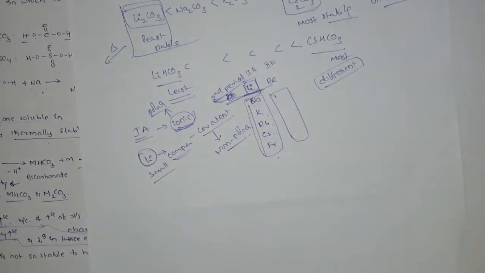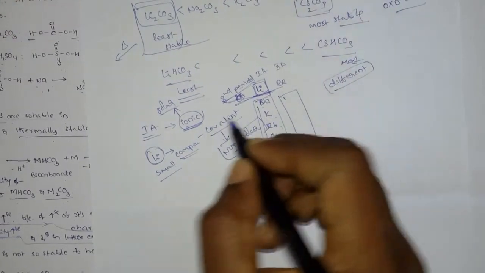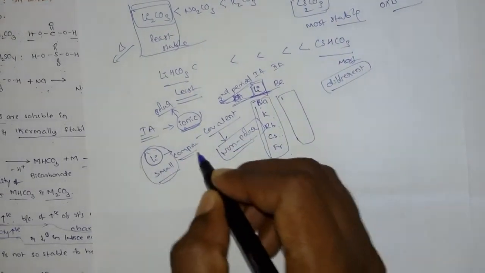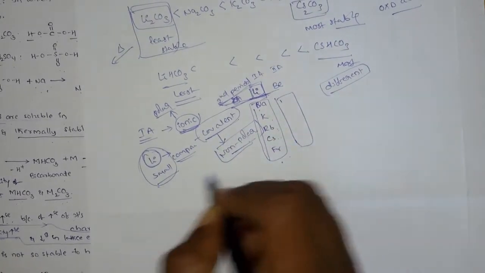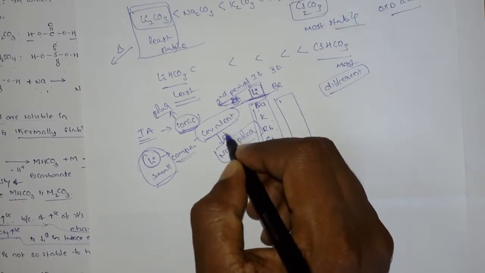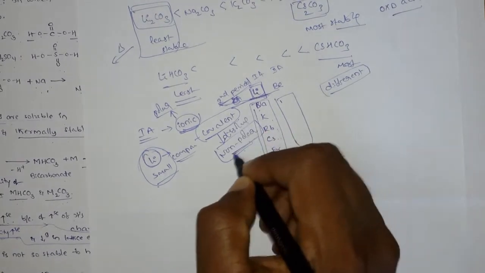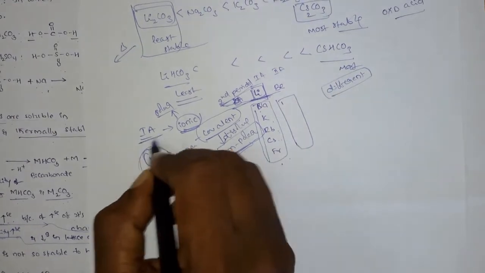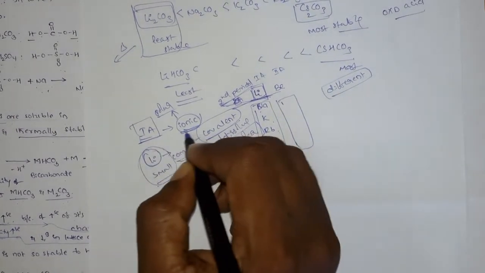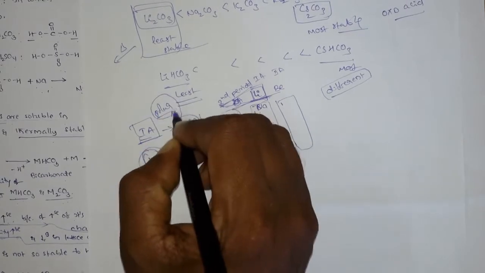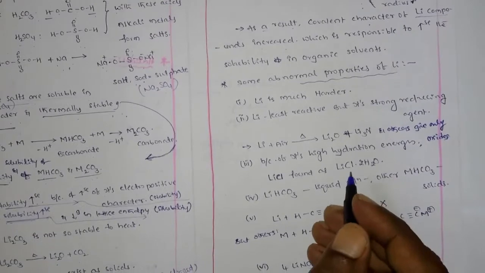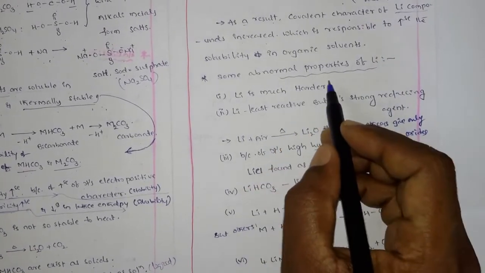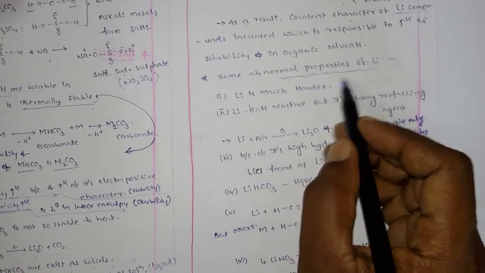Examples are hexane, octane, petrol, kerosene; these are all non-polar solvents. Because of the covalent character, lithium compounds mostly dissolve in non-polar solvents. But the other first group elements are mostly ionic, so they dissolve in polar solvents.